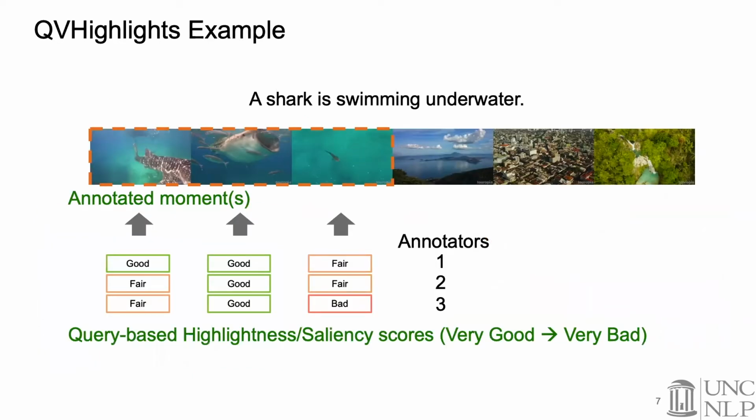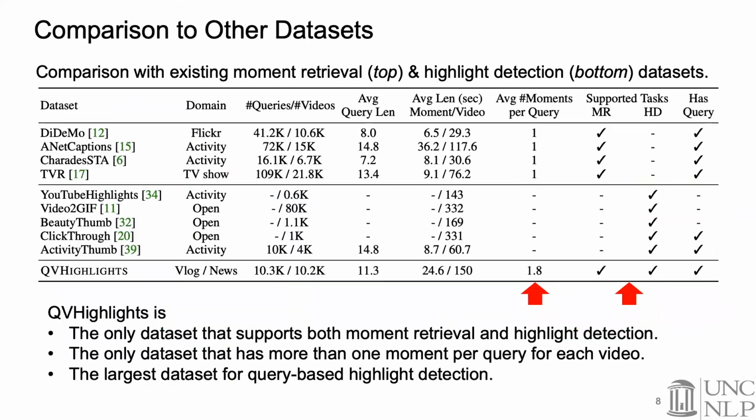After this procedure, we collected QVHighlights examples, each consisting of a natural language query, a video with associated moments, and the clip-wise saliency scores. Here we show a comparison with existing moment retrieval and highlight detection datasets. We see from this figure that QVHighlights is the only dataset that supports both moment retrieval and highlight detection tasks. It is also the only dataset that has more than 1 moment per query for each video, and it is the largest dataset for query-based highlight detection.